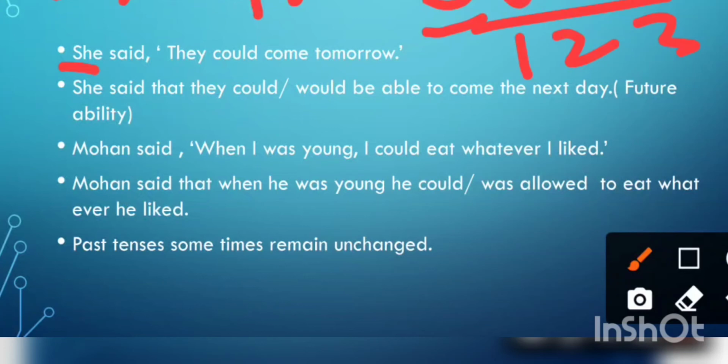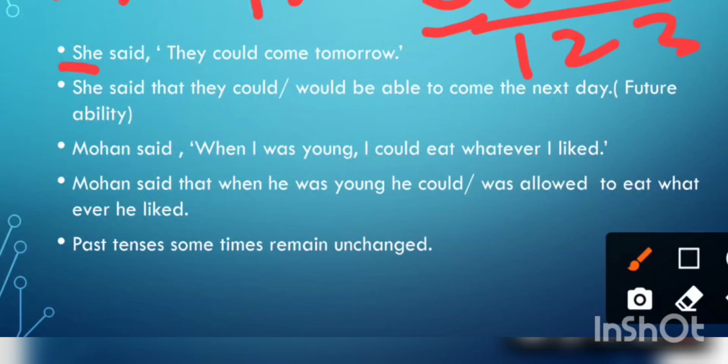She said to her friend, you should work hard. Okay. So here you is referring to friend, means object. Object comes after verb. Remember this. And subject comes before verb. So don't be confused. And you have to match these pronouns with the subject and object of the reporting clause.